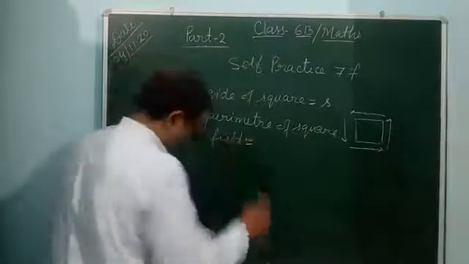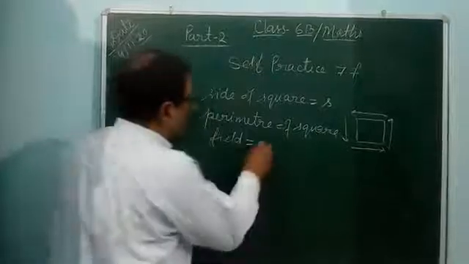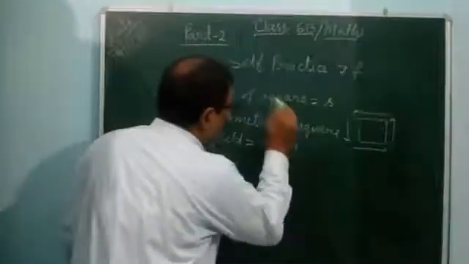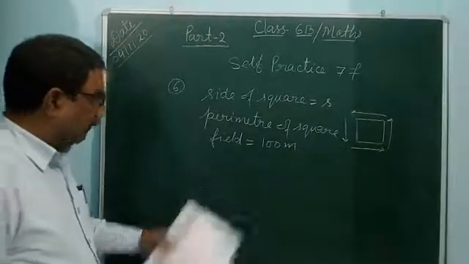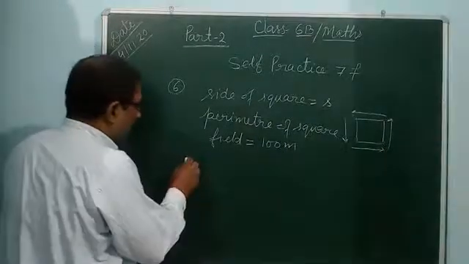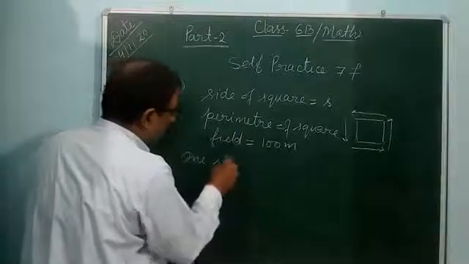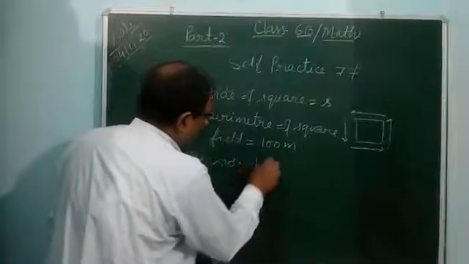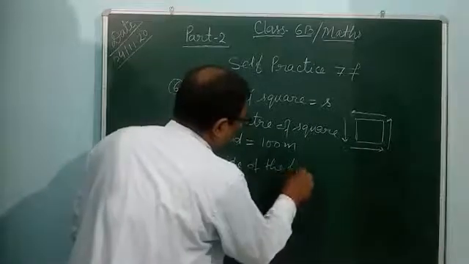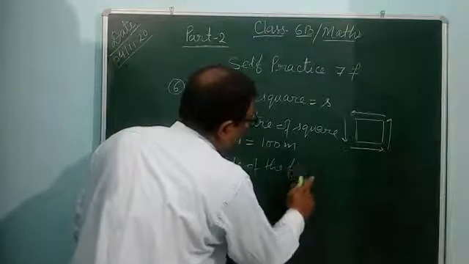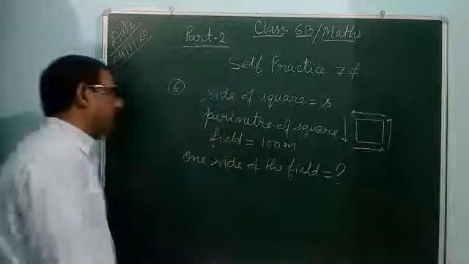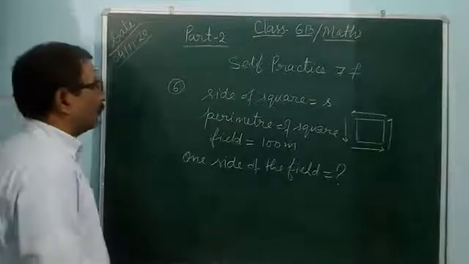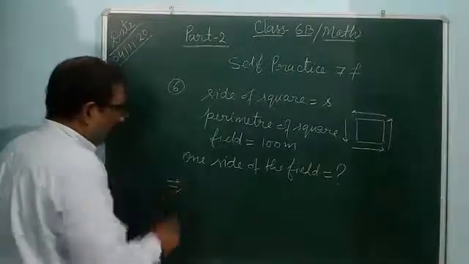It is given. What is given? 100 meter. How much is one side of the field? It means you have to find out one side of the field. One side of the field means one side of the square. So you know that